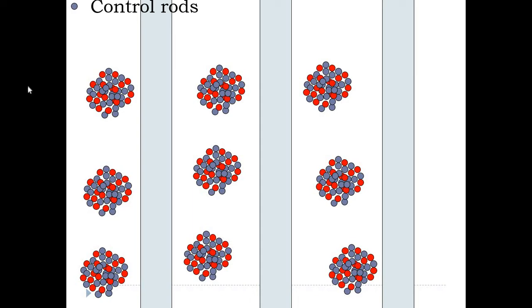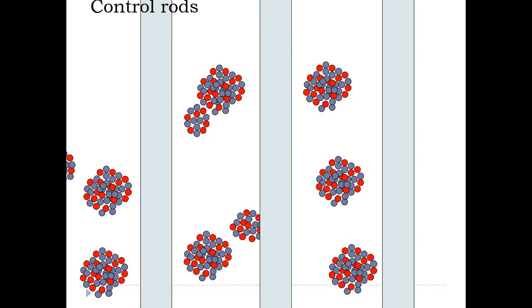So what will happen when this neutron interacts with uranium nuclei? Nuclear fission. Yes, nuclear fission will be there, and as we know, the output of nuclear fission is two lighter nuclei and some neutrons.